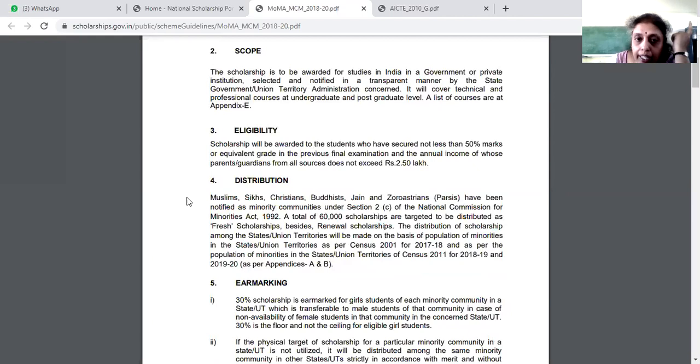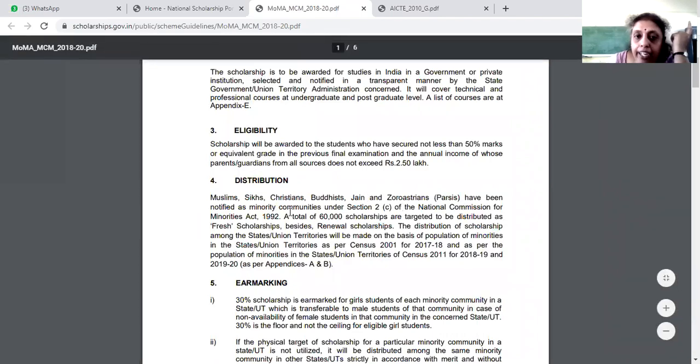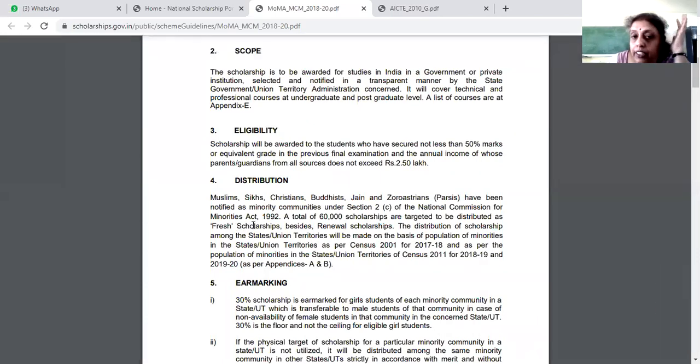Then who all are eligible to take this? Muslims, Sikhs, Christians, Buddhists, Jains, and Parsis have been notified as minority communities under Section 2(c) of the National Commission for Minority Act 1992. And a total of 60,000 scholarships are targeted to be dispersed as fresh scholarships. So for 60,000 students they will be giving the scholarship and every year you have to renew it. The distribution of the scholarship among the state or union territories will be made on the basis of population.